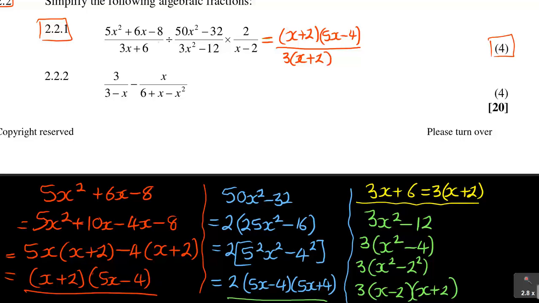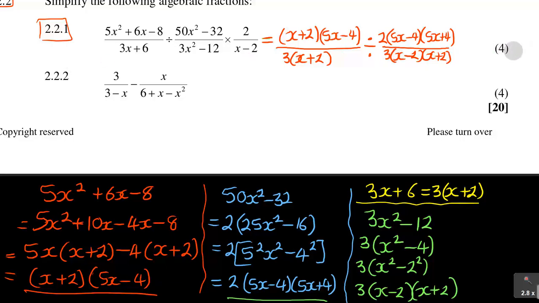Now I have got divided by, let me still write it like that, 2 into 5x minus 4 and 5x plus 4 over 3 into x minus 2 and x plus 2. Alright guys,